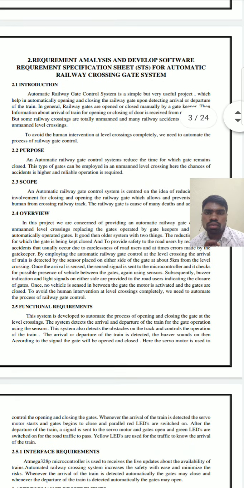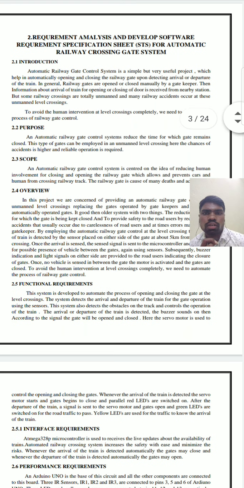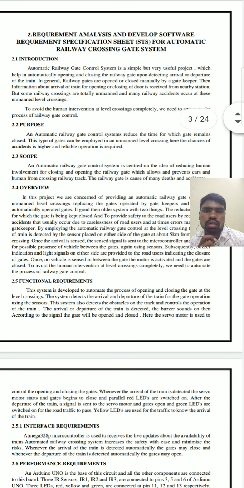Second, the requirement analysis and software requirement specification sheet for the automated railway crossing gate system. Introduction: the automated railway gate control system is a simple but very useful project which helps in automatically opening and closing the gates. Upon detecting the arrival or departure of the train, in general, railway gates are opened or closed manually by the gatekeeper.